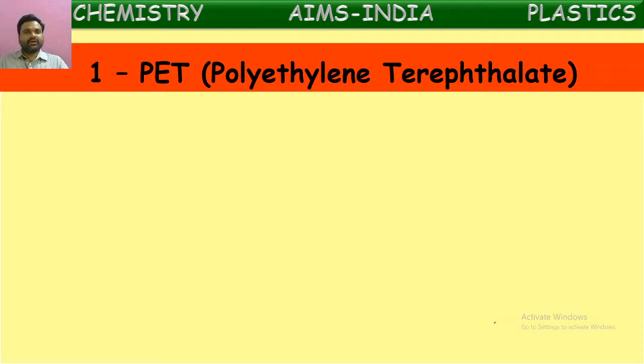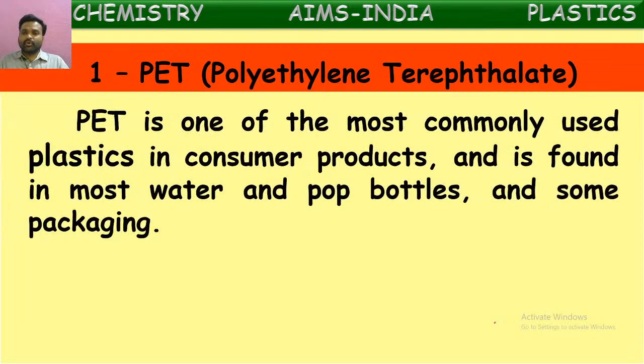First among them is the coding 1 that represents PET. Chemically it is called Polyethylene Terephthalate. PET is one of the most commonly used plastics in consumer products and is found in most water and pop bottles and some packing also. Mostly the drinking water bottles and the bottles used for preservation of some food items are made up of this PET. So that is why it is most commonly used in our consumer products.